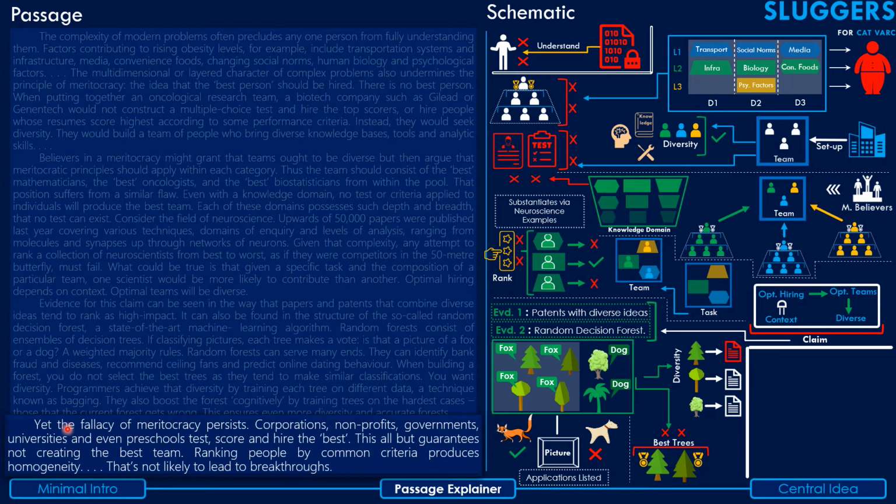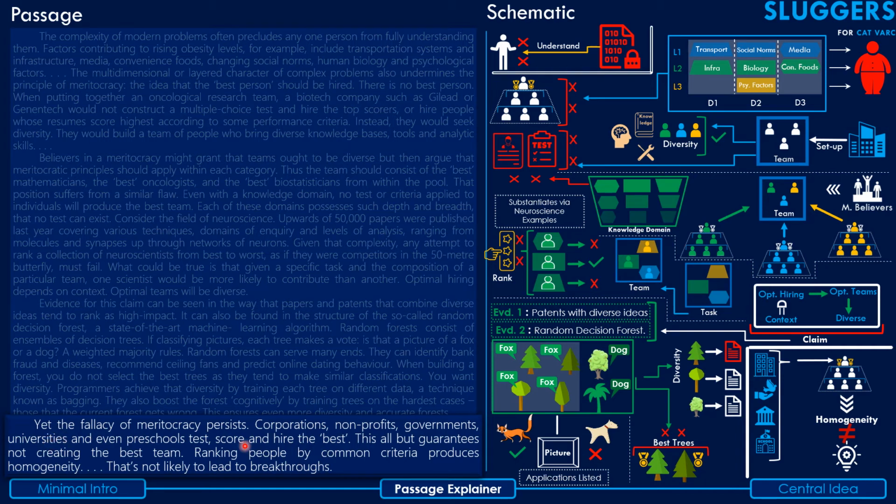Coming to the last paragraph: Yet the fallacy of meritocracy persists. Corporations, non-profits, governments, universities, and even preschool tests score and hire the best. This all but guarantees not creating the best team. Ranking people by common criteria produces homogeneity. That's not likely to lead to breakthroughs. That's the reading of the last paragraph. I'll explain the same to you quickly.